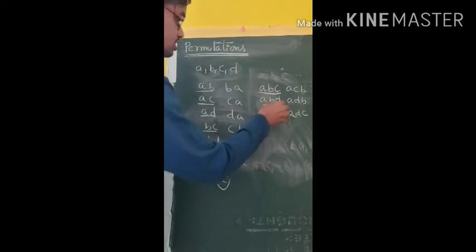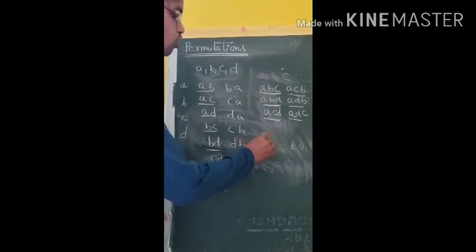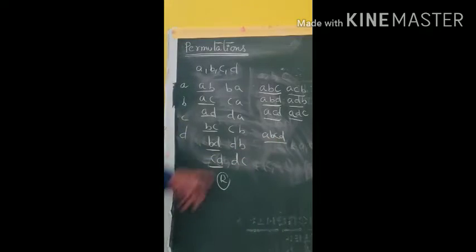Each arrangement we call one permutation. So each 3-tuple is one permutation. Each 4-tuple is one permutation. Each 1-tuple means A is one arrangement, B is one arrangement, C is one arrangement, D is one arrangement. So each 1-tuple we call one permutation. If the arrangement is formed with 2 elements, or 3 elements, or 4 elements, each arrangement we call one permutation.